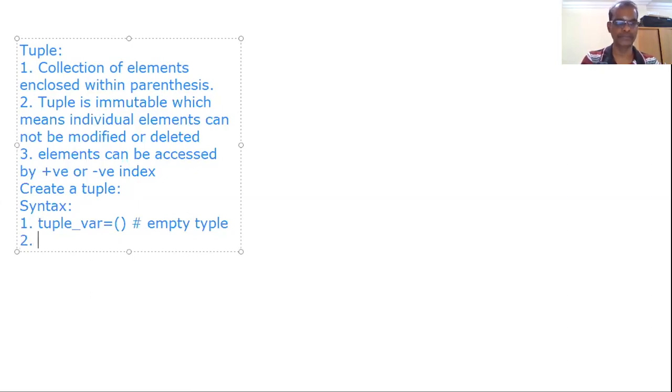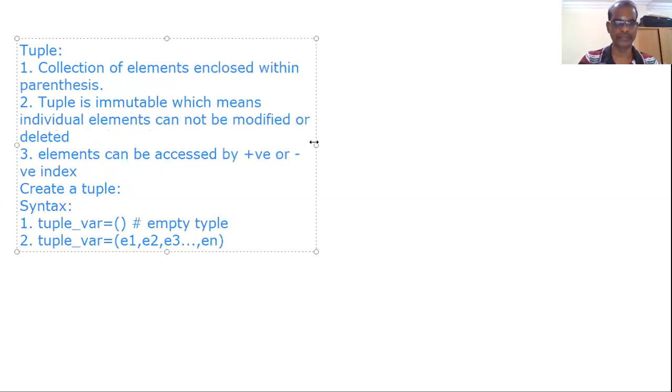Next is the syntax: tuple variable equal to, within parentheses, E1, comma, E2, comma, E3, and so on up to En. Likewise, we have to create. Next, tuple variable equal to, directly we can put the elements without parentheses, E1, E2, up to En.